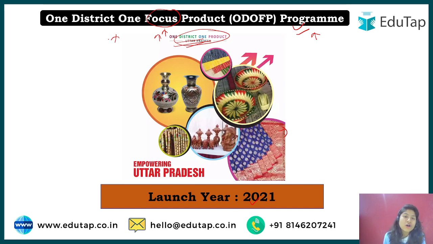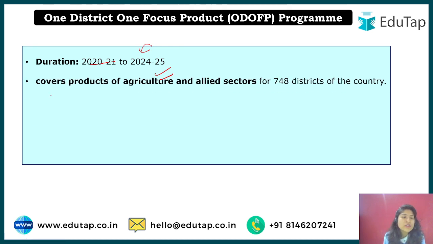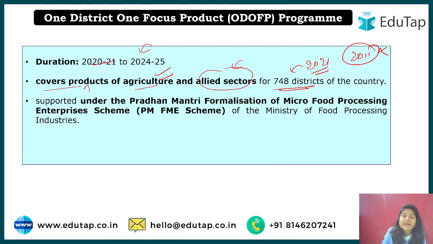And when we talk about One Focus Product, we are talking especially about agriculture. So let's understand. Its duration is 2020-21 until 24-25. Then it covers all the products and all the sectors related to agriculture for 748 districts. Now this data is according to 2021, the latest data we have, and it is not of the 2011 census. So we will focus on those products related to agriculture and all the allied sectors associated with it.